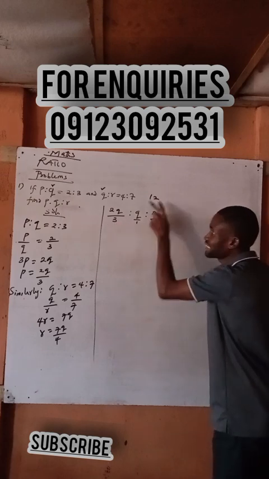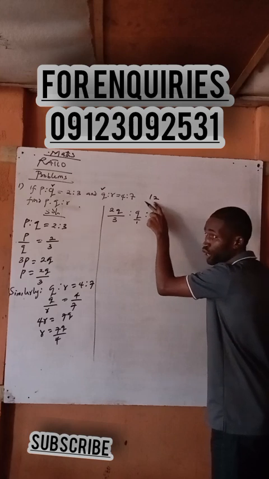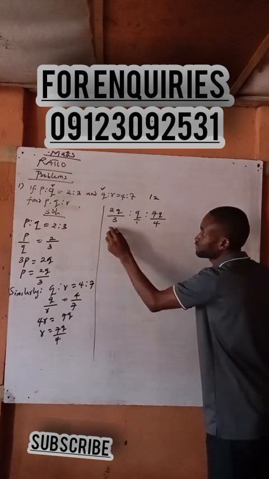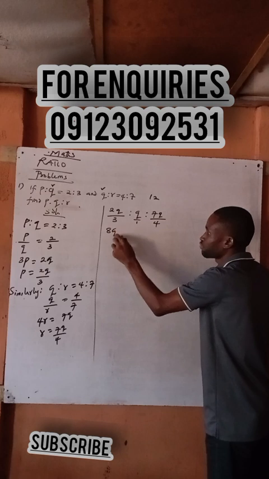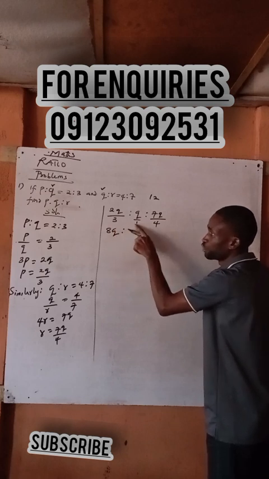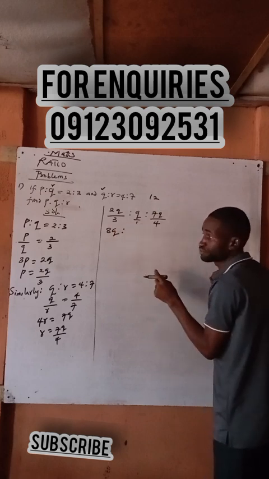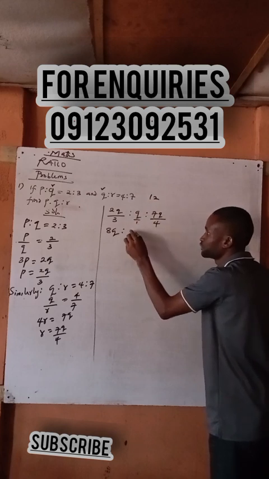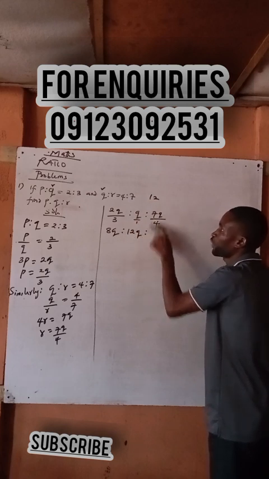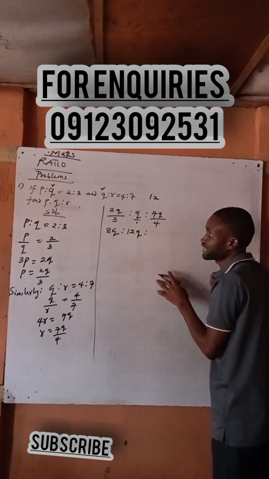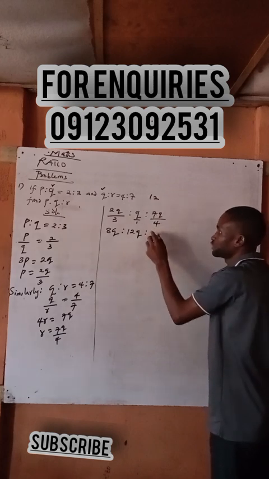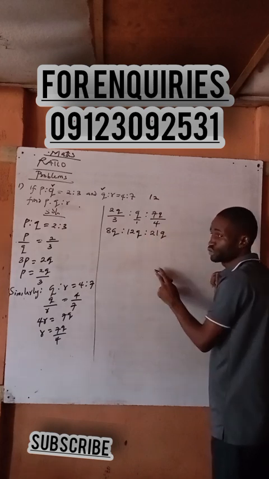Now LCM of 3, 1, 4 is how many? 12. 12 divided by 3 is how many? 4. 4 times 2Q is how many now? 8Q. Then 1 divided into 12 is what? 12. And 12 times Q is 12Q. 12 divided by 4 is 3. Is it 3? Yes. And 3 times 7Q is 21Q. Is it 21Q? Yes.